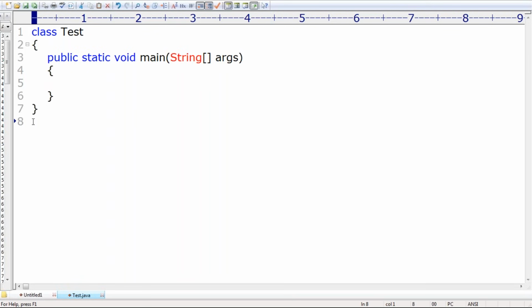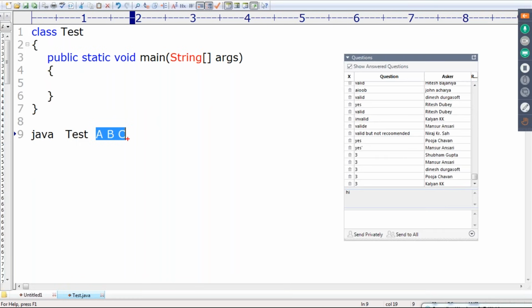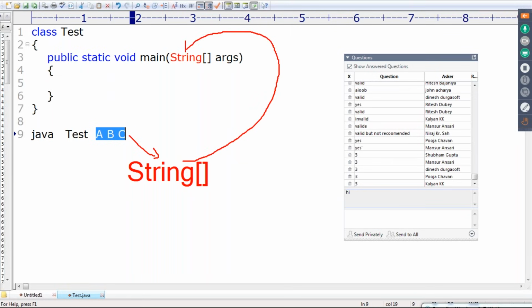Sir, let me repeat this point once again. Very important, sir. java Test. JVM, can you please execute the Test class? Next, A, B, C, like this I'm taking. Sir, with these 3 command line arguments, JVM will create one string array. Take very special care, sir. JVM will create one one-dimensional string array with these 3 elements, right? By passing this string array as argument, JVM will call which method, sir? Main method.